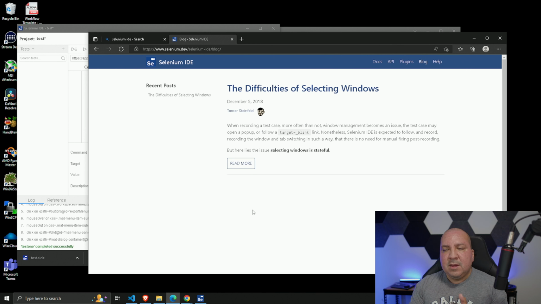Whether it be a link that takes you to another page, or some kind of action like a button press. All of those steps are being recorded, and then we could replay that and it'll do the exact same steps, right? So that's what it's used for.